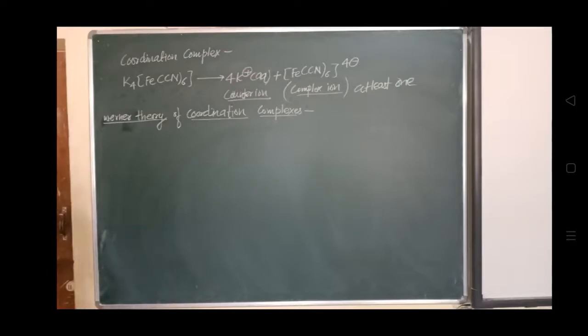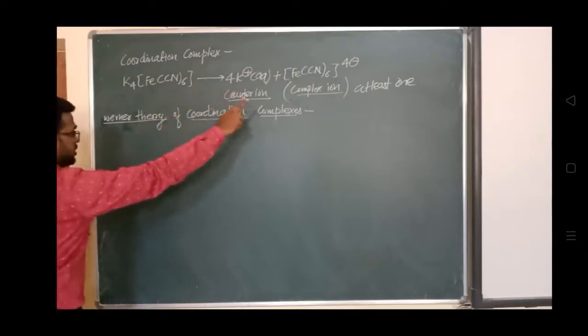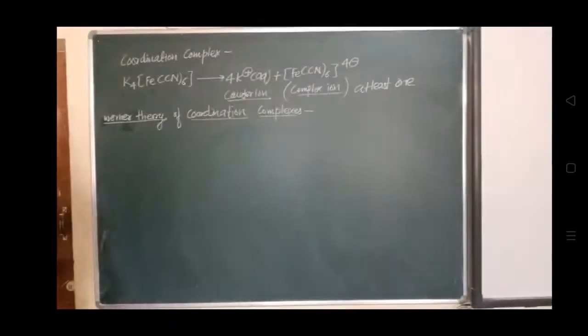These are called coordination compounds, or we can call them coordination complexes, which when they get dissociated give rise to at least one complex ion.